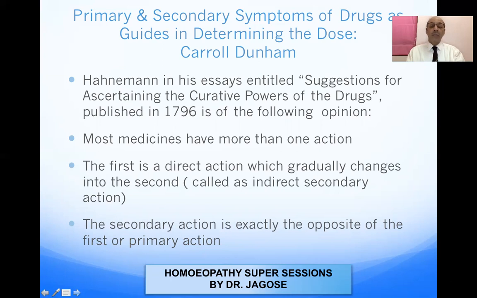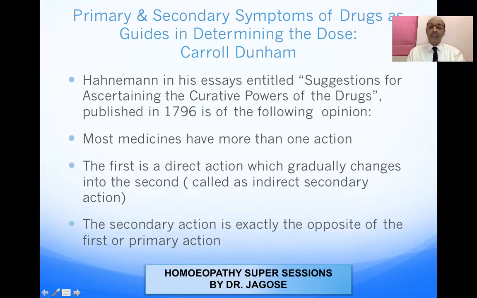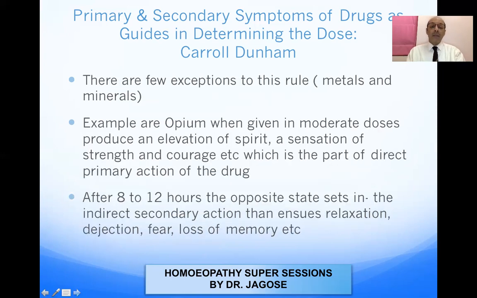In this chapter, you can see there are many aspects of the definition which are given, which I will summarize in part 2. There are a few exceptions to this rule. Regarding the secondary action being exactly opposite of the first or the primary action, there are a few exceptions to this rule, especially for metals and minerals.